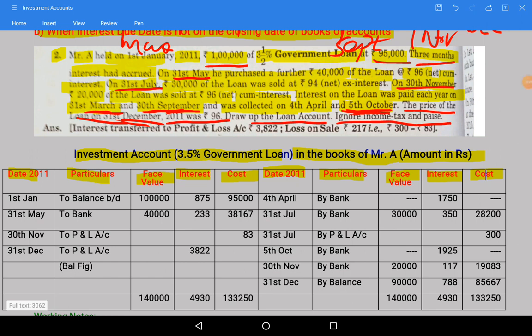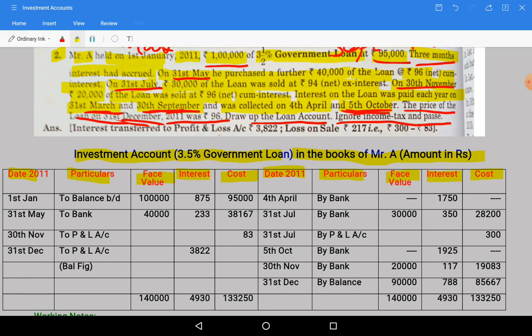So what is given here, on 1st January they are having worth of government loan.